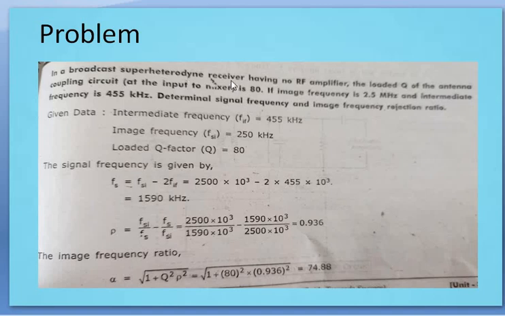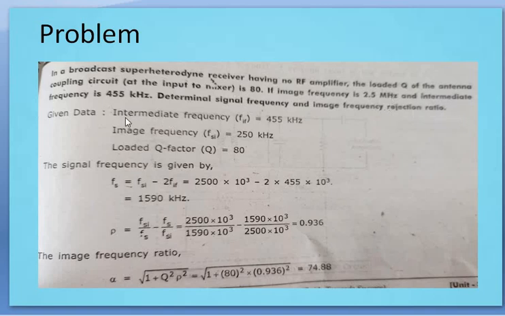In a broadcast superheterodyne receiver having no RF amplifier, the loaded Q of the antenna circuit at the input of the mixer is 80. If the image frequency is 2.5 megahertz and the intermediate frequency is 455 kilohertz, determine the signal frequency and image frequency rejection ratio. What you have to find out? Signal frequency Fs and image frequency rejection ratio we have to find.